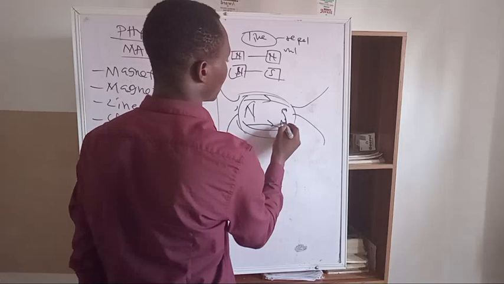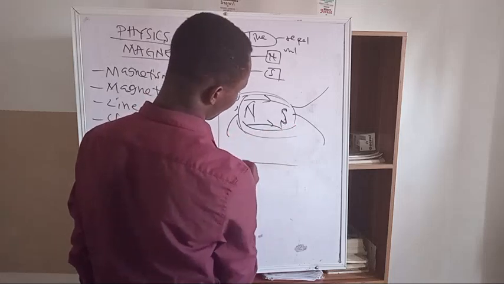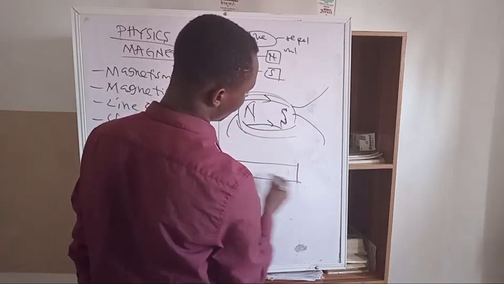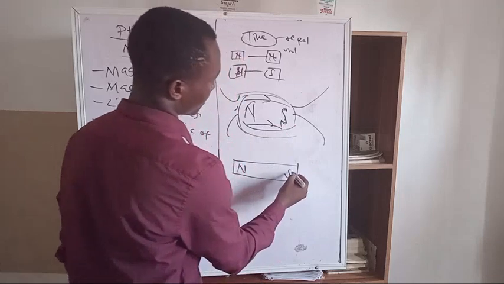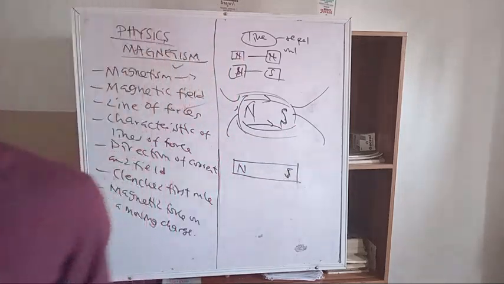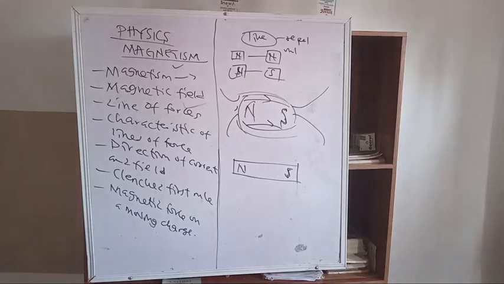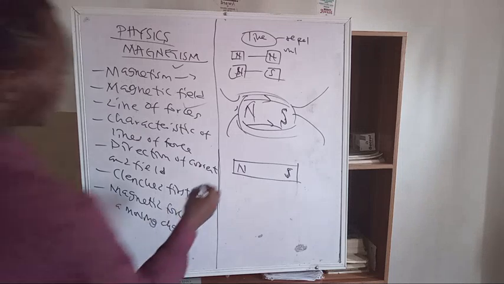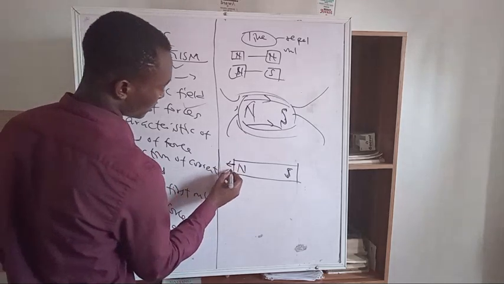So then we have the other one that is uniform in nature, north and south. All right, so that is that. Those are the two lines of force. The first line of force is a non-uniform line of force, while the second line of force is a uniform line of force. Right, you have an arrow here, arrow here.